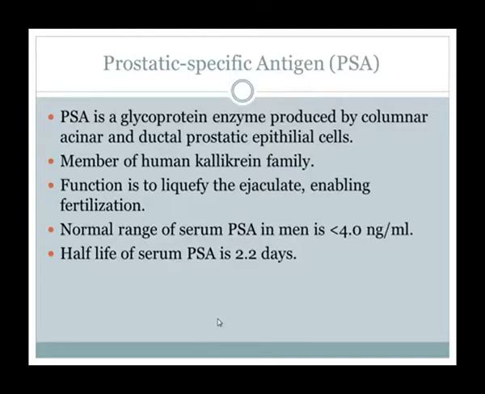So, the serum PSA. This is a serum test, prostate specific antigen. What is PSA? PSA is a glycoprotein enzyme produced by columnar acinar and ductal prostatic epithelial cells. PSA is a member of the human kallikrein family. Its function is to liquefy the ejaculate and enable fertilization. It is normally produced by the prostate gland. The normal range of serum PSA in men is less than 4 nanogram per ml. The normal half-life of serum PSA is 2.2 days. Then it disappears and is again produced.